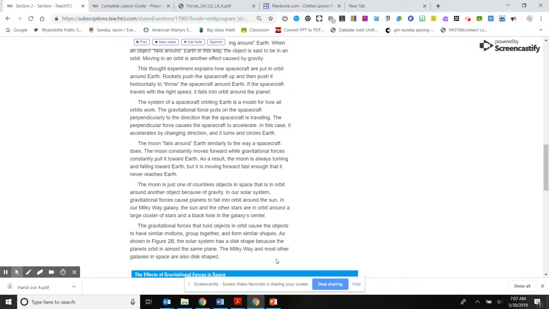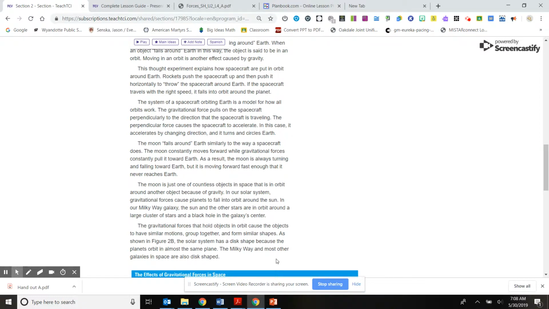This thought experiment explains how spacecraft are put in orbit around Earth. Rockets push the spacecraft up and then push it horizontally to throw the spacecraft around Earth. If the spacecraft travels with the right speed, it falls into orbit around the planet. The system of a spacecraft orbiting Earth is a model for how all orbits work. The gravitational force pulls on the spacecraft perpendicular to the direction that the spacecraft is traveling. The perpendicular force causes the spacecraft to accelerate. In this case, it accelerates by changing direction, and it turns in circles around the Earth.